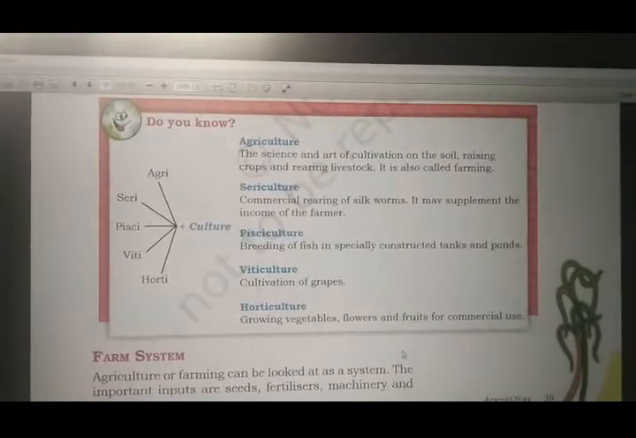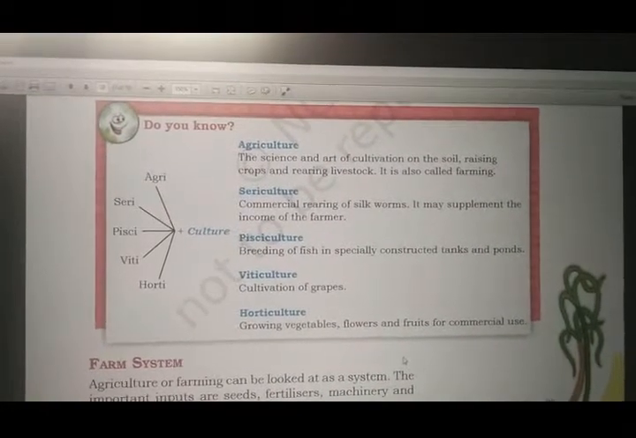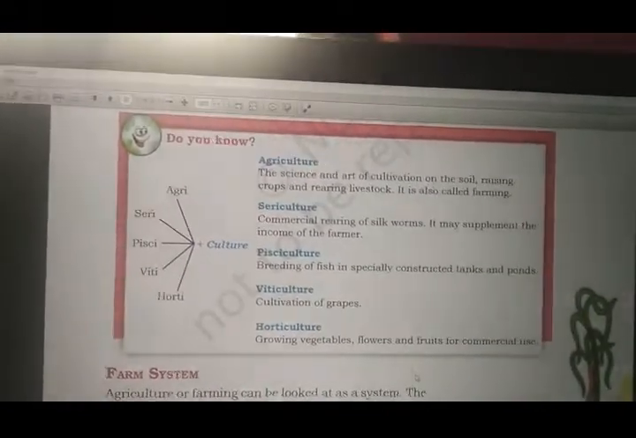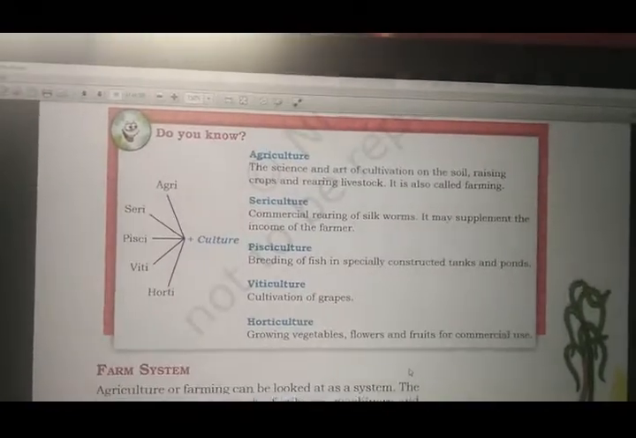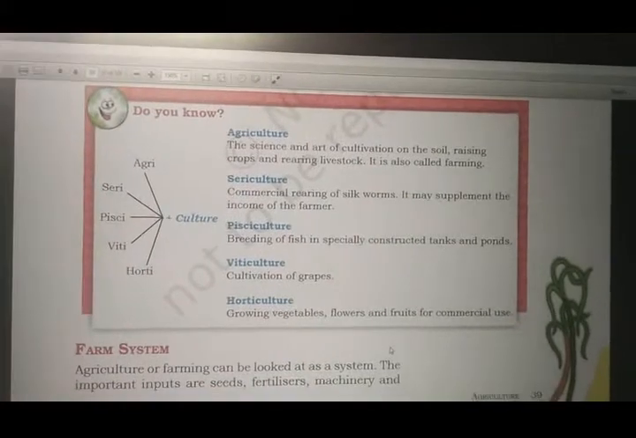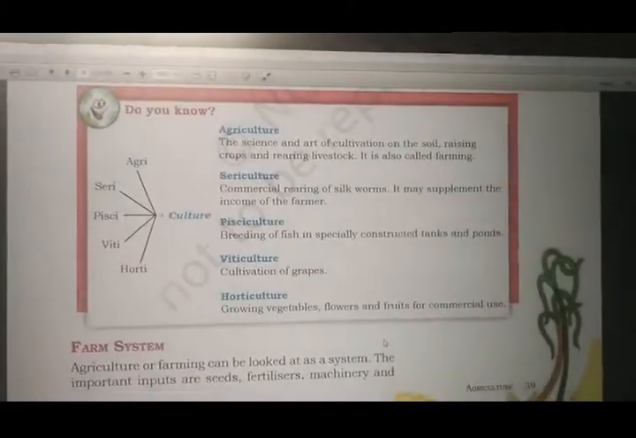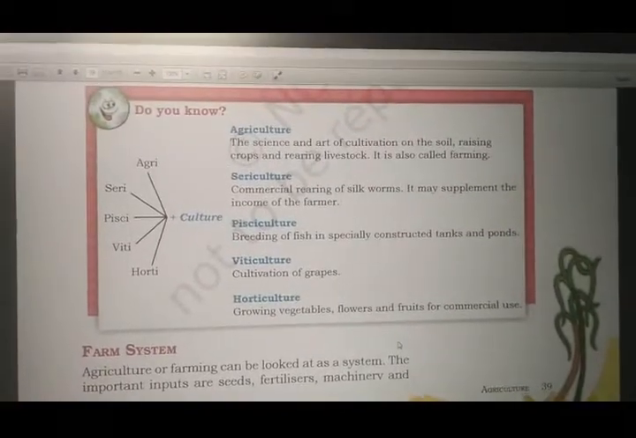Pisciculture is the breeding of fish in specially constructed tanks and ponds. Even fish is cultured, fish is cultivated. So there is a breeding ground being made, specially constructed tanks and ponds where breeding of fish is going on. So that is known as pisciculture.